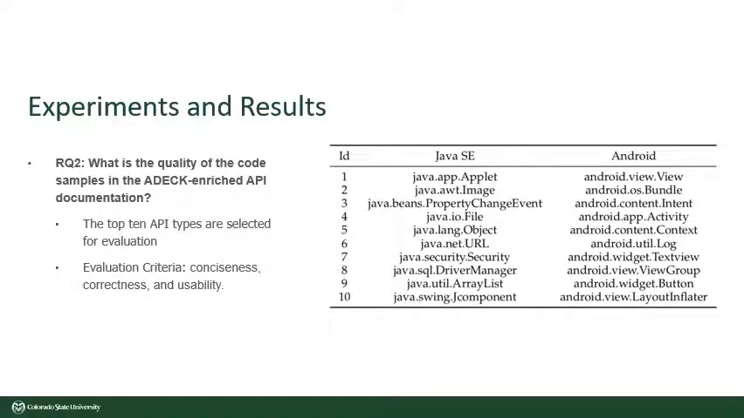Moving to the second question. By this question, they try to investigate the quality of ADECK, whether it is higher than Exodocs or not. To evaluate that, the 10 most commonly used API types and different programming tasks are selected, as shown in this table. The subjects of this evaluation are undergraduate students who are outstanding in Java and Android programming. These students are required to answer questions regarding the conciseness, correctness, and usability.